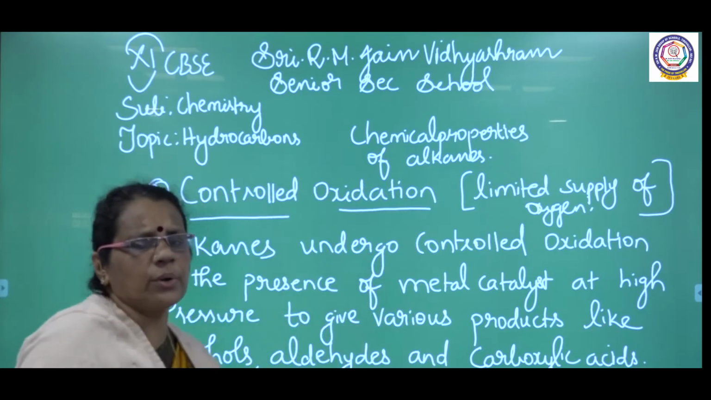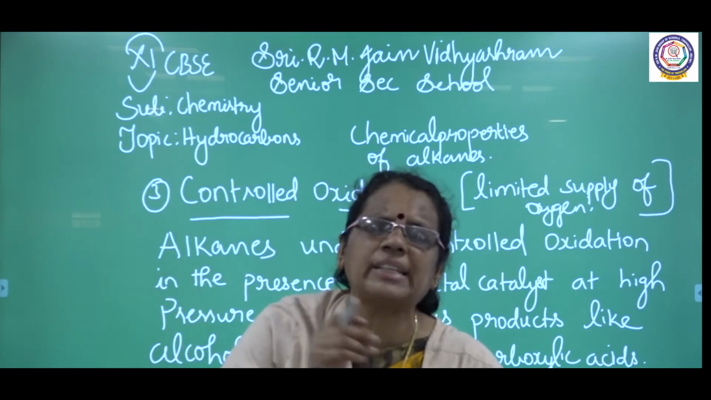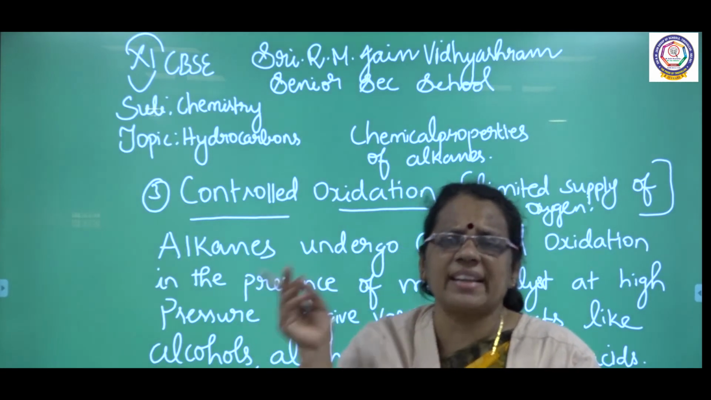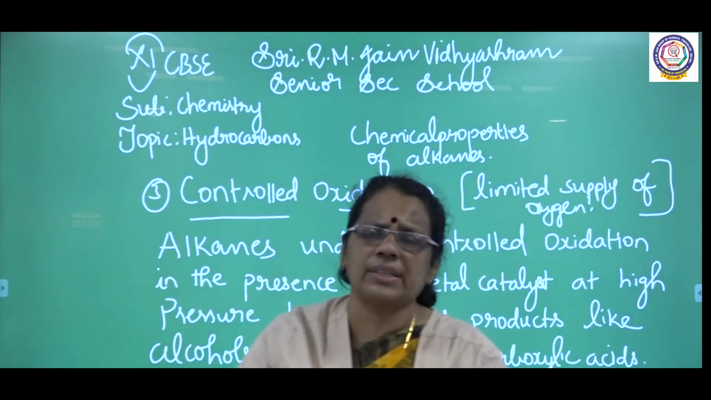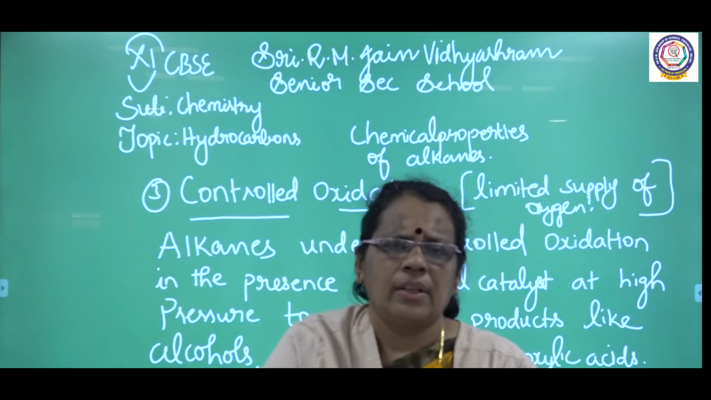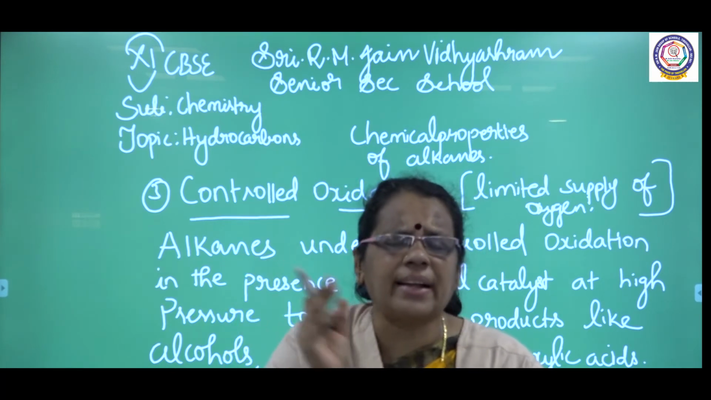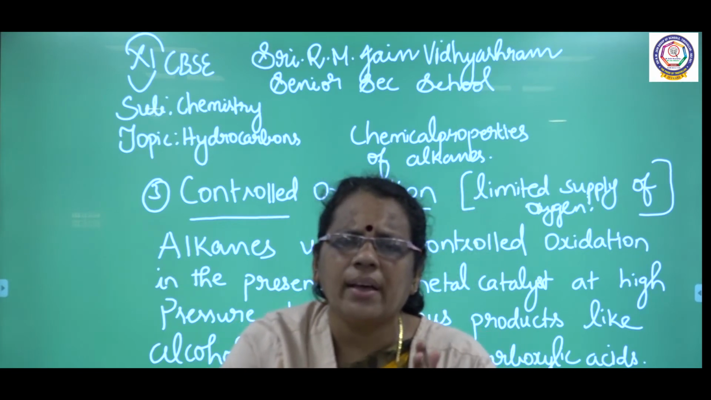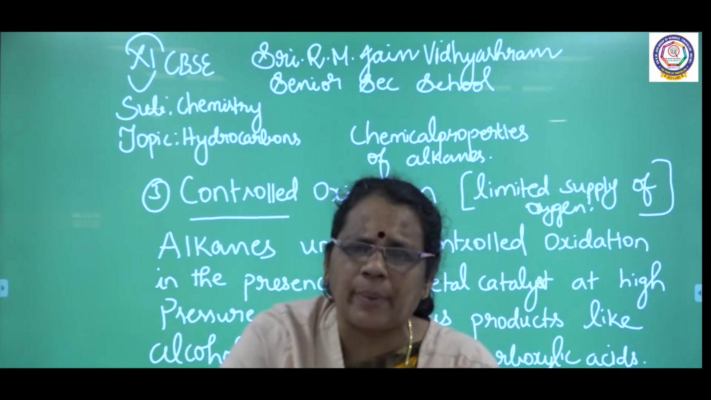So, what is controlled oxidation? We are going to use only a limited supply of oxygen. Oxidation is carried out with a limited supply of oxygen. What are the other conditions required here? We need to have high pressure. The reaction conditions are: high pressure is required, and controlled oxidation, that is, a limited supply of oxygen.